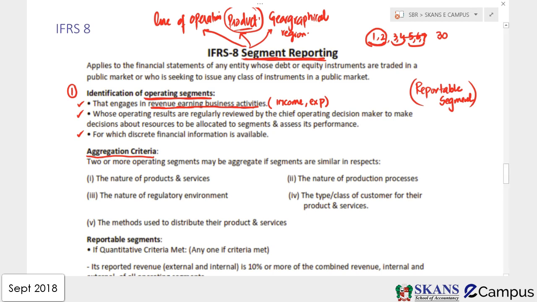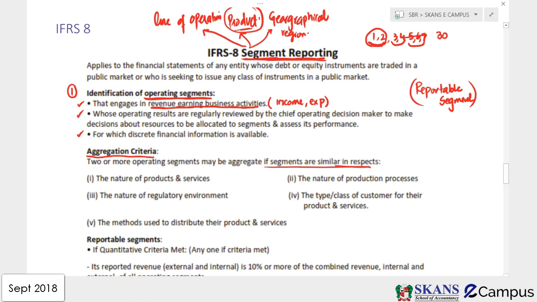The nature of products and services should be the same. So if segments are similar in respect of the nature of products and services, the nature of the production process, the nature of the regulatory environment which is being applied on those products, the type or class of customers for their products or services, and the methods used to distribute their products and services, then they are similar. So remember: nature of products, production processes, regulatory environment, customer base, and distribution methods are similar. You can combine them, otherwise you cannot combine them. If the criteria have been met, you can combine them.